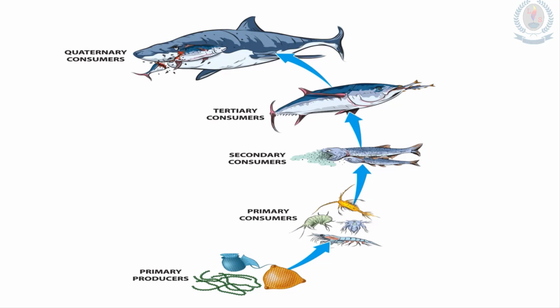And you can see that the last level, the quaternary consumer, we call the top carnivore because nothing eats the fish in that level. So the fish that depends on the tertiary consumer is the quaternary consumer, and this fish is called the top carnivore.